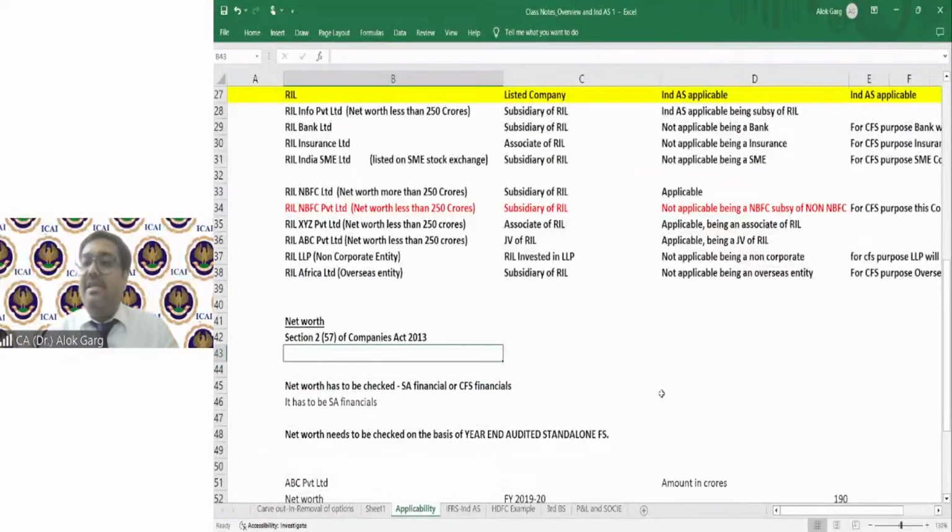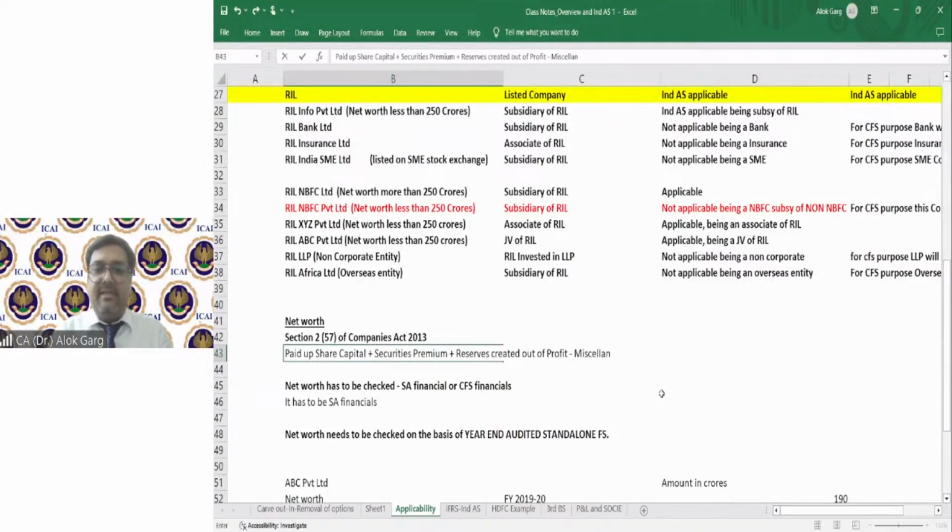It says that net worth means paid up share capital plus securities premium plus reserves created out of profit minus miscellaneous expenditure to the extent not written off.